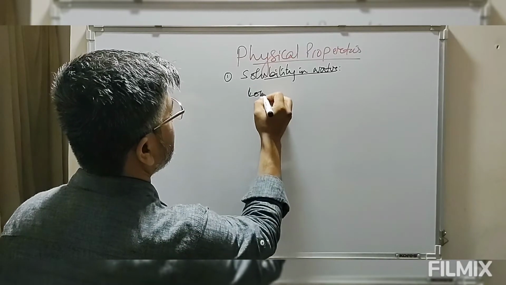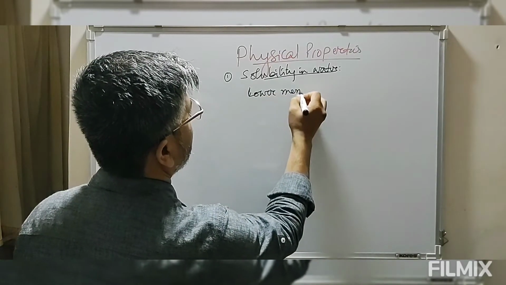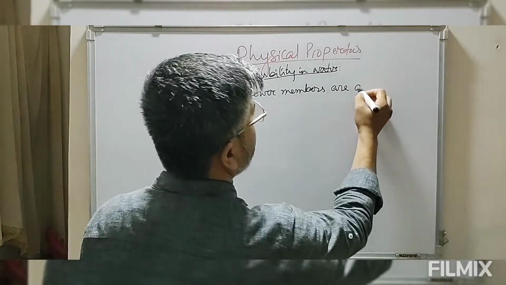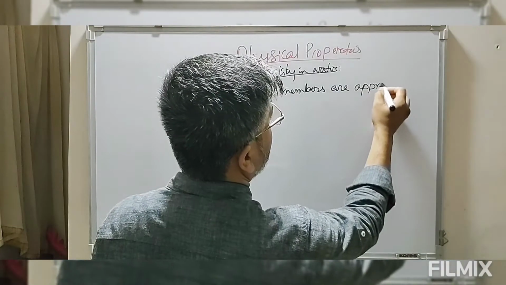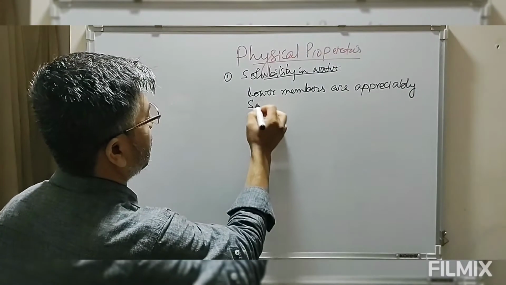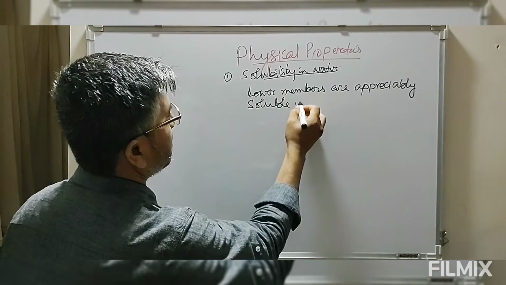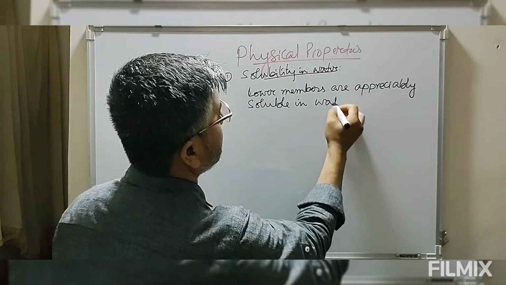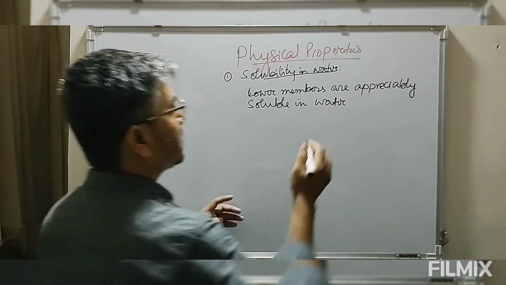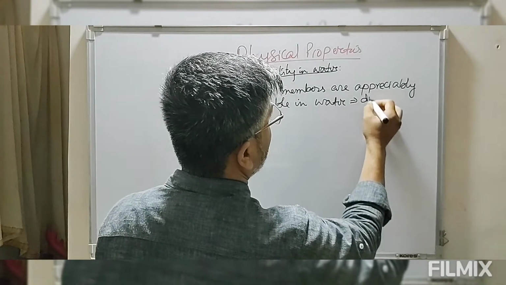So the first point is: lower members are appreciably soluble in water. This solubility of lower members in water is due to hydrogen bond.